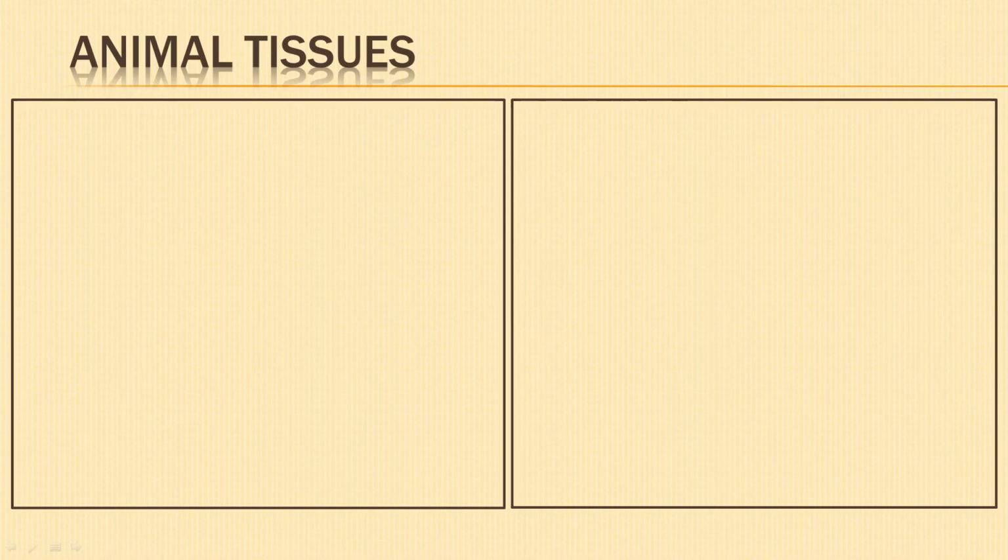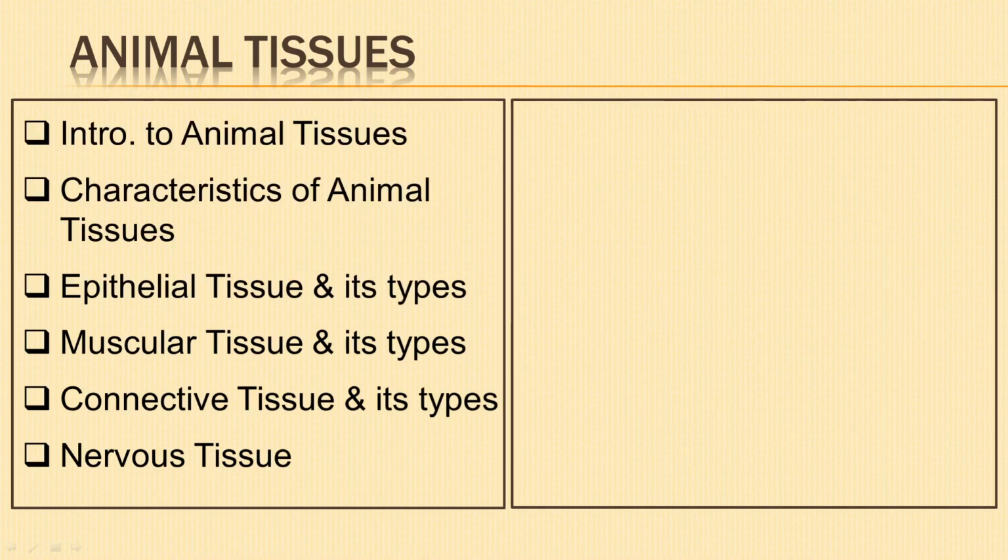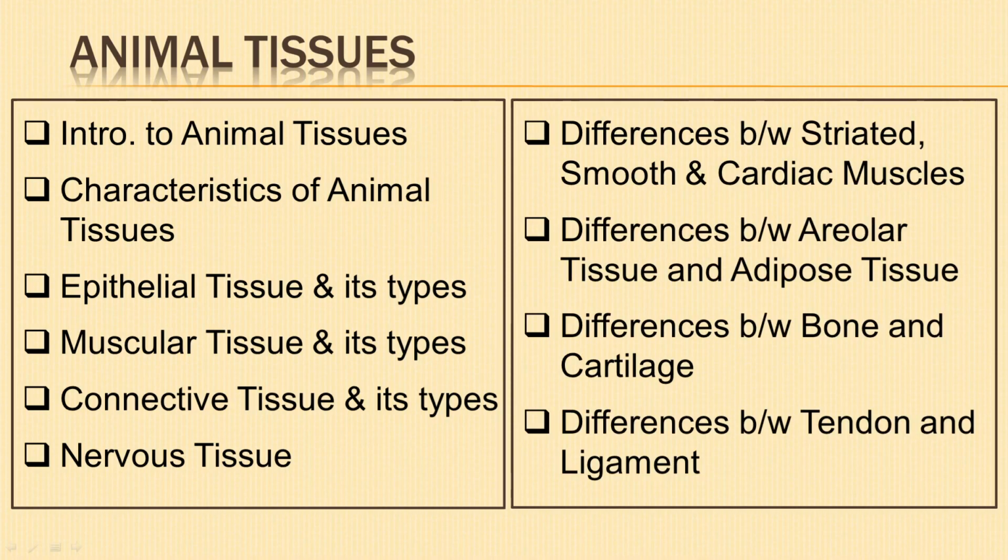Hello. In today's video, we shall learn in detail about animal tissues. By the end of this video, you will have a clear understanding about the different types of animal tissues, namely epithelial tissue, muscular tissue, connective tissue, and nervous tissue, along with differences between striated muscle, smooth muscle, and cardiac muscle, areolar tissue and adipose tissue, bones and cartilage, tendons and ligaments, blood and lymph.